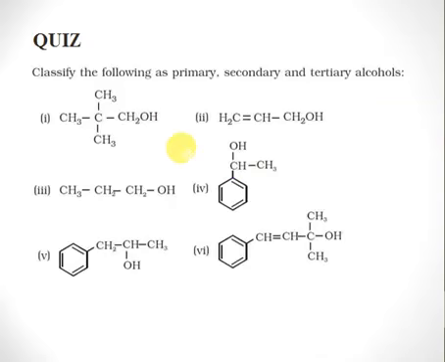Okay, so here's the quiz for this course. You have to classify the following as primary, secondary, and tertiary alcohols, right? And also you have to define which of these will be the strongest acid. An assignment will be included with this lecture as well.